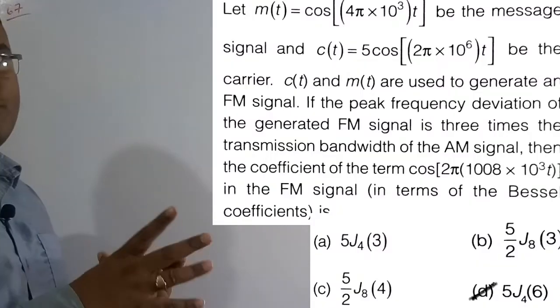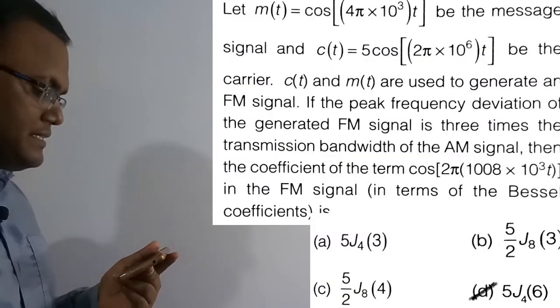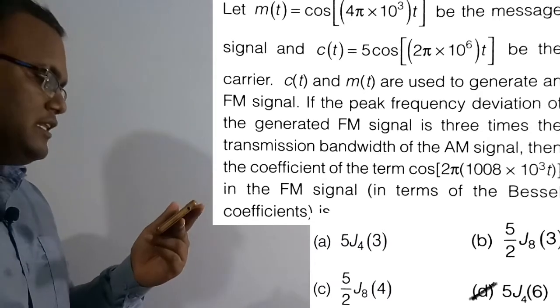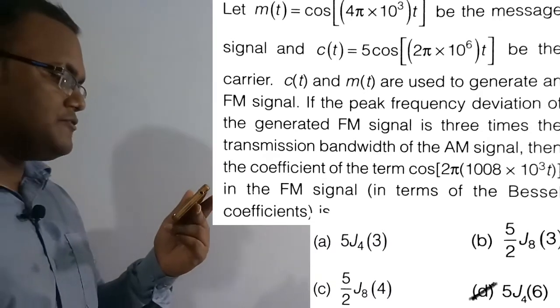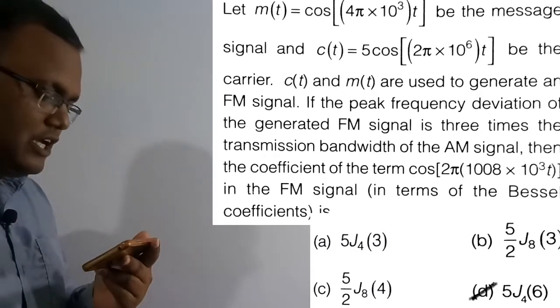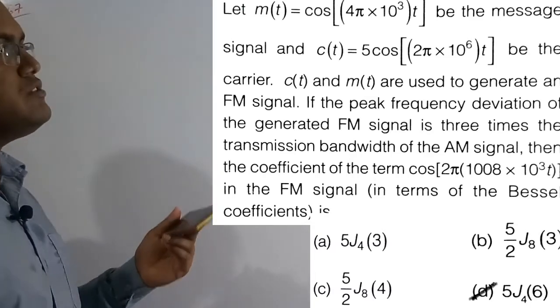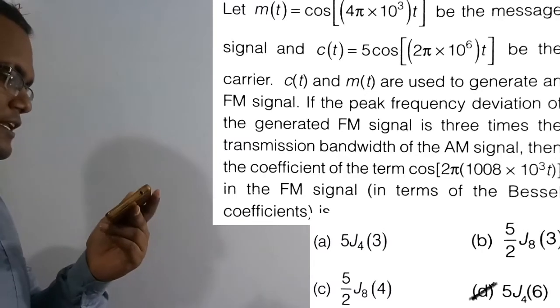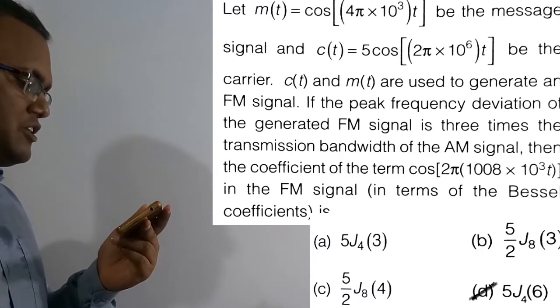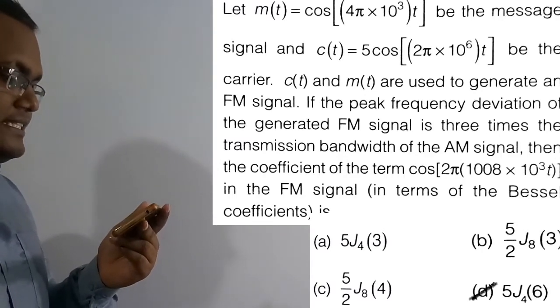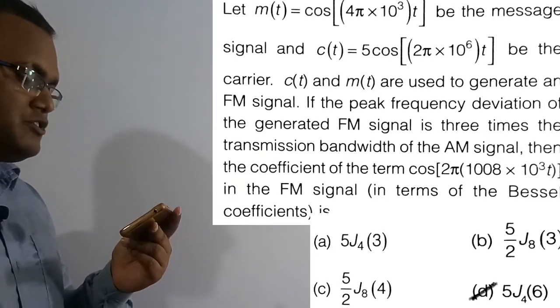So now we are going to solve the 67th question. See the question here. Let m of t be the message signal, and c of t, the term they have given, be the carrier. So they are given the message signal and the carrier signal. So c of t and m of t are used to generate an FM signal. So because of these two signals we are going to generate the FM signal. If the peak frequency deviation of the generated FM signal is 3 times the transmission bandwidth of the AM signal.